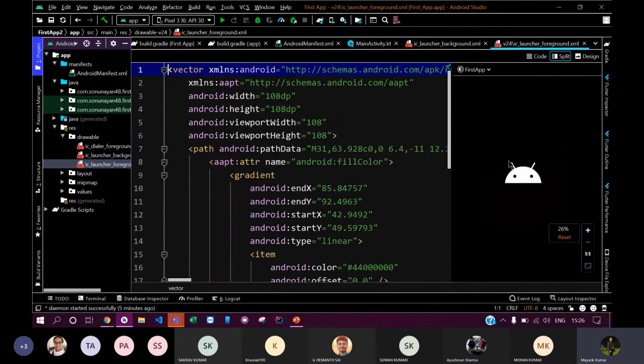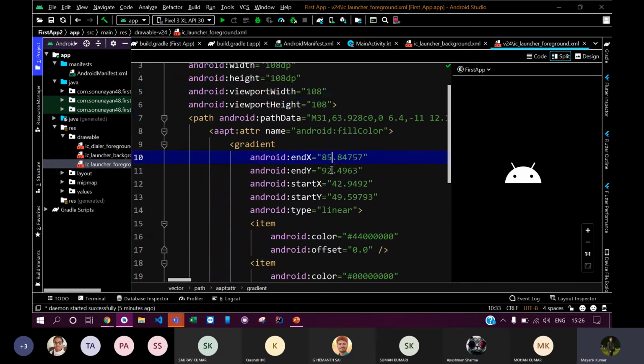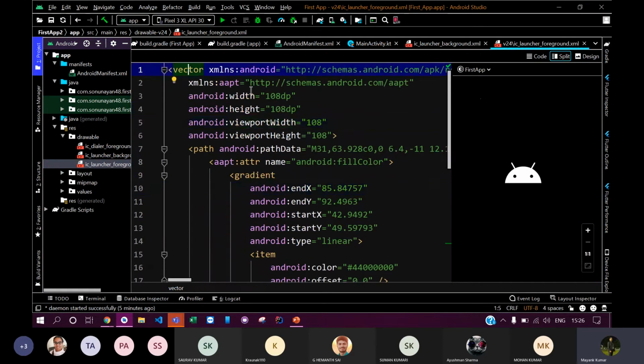You can see that currently my app uses this icon. You can see that this image has been defined as a vector. You will get to know what a vector is in Android in the codelabs.